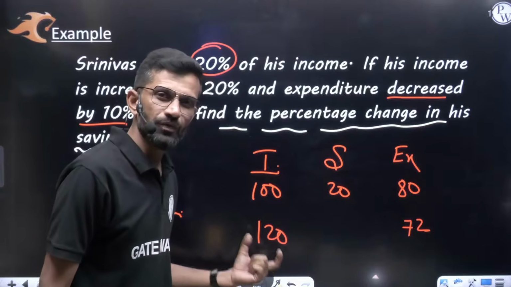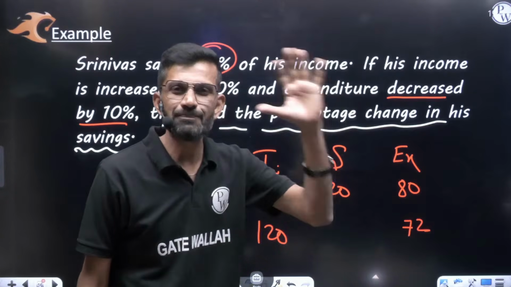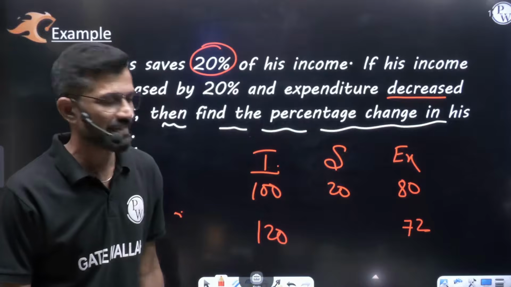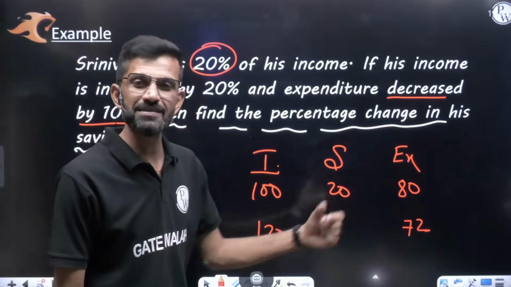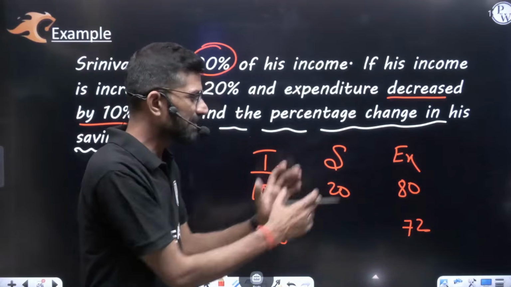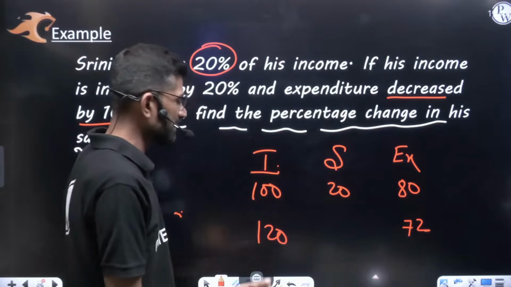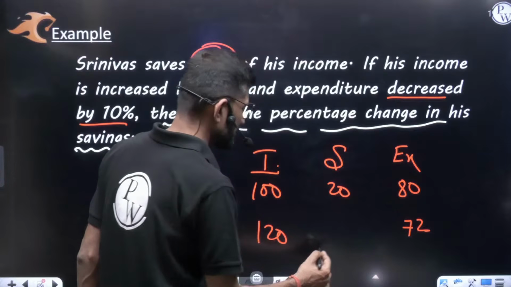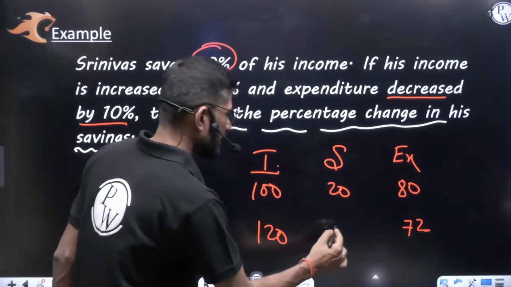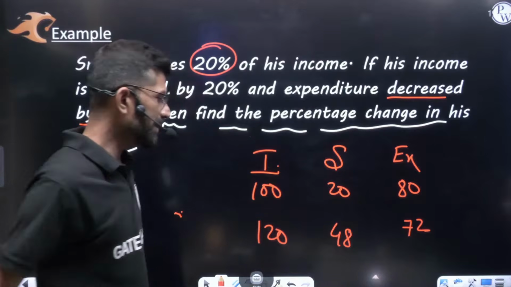Out of every 120 rupees of income, 72 rupees he is spending. So how much must he be saving? 120 minus 72. If I am not wrong, you will get 48. Am I right?